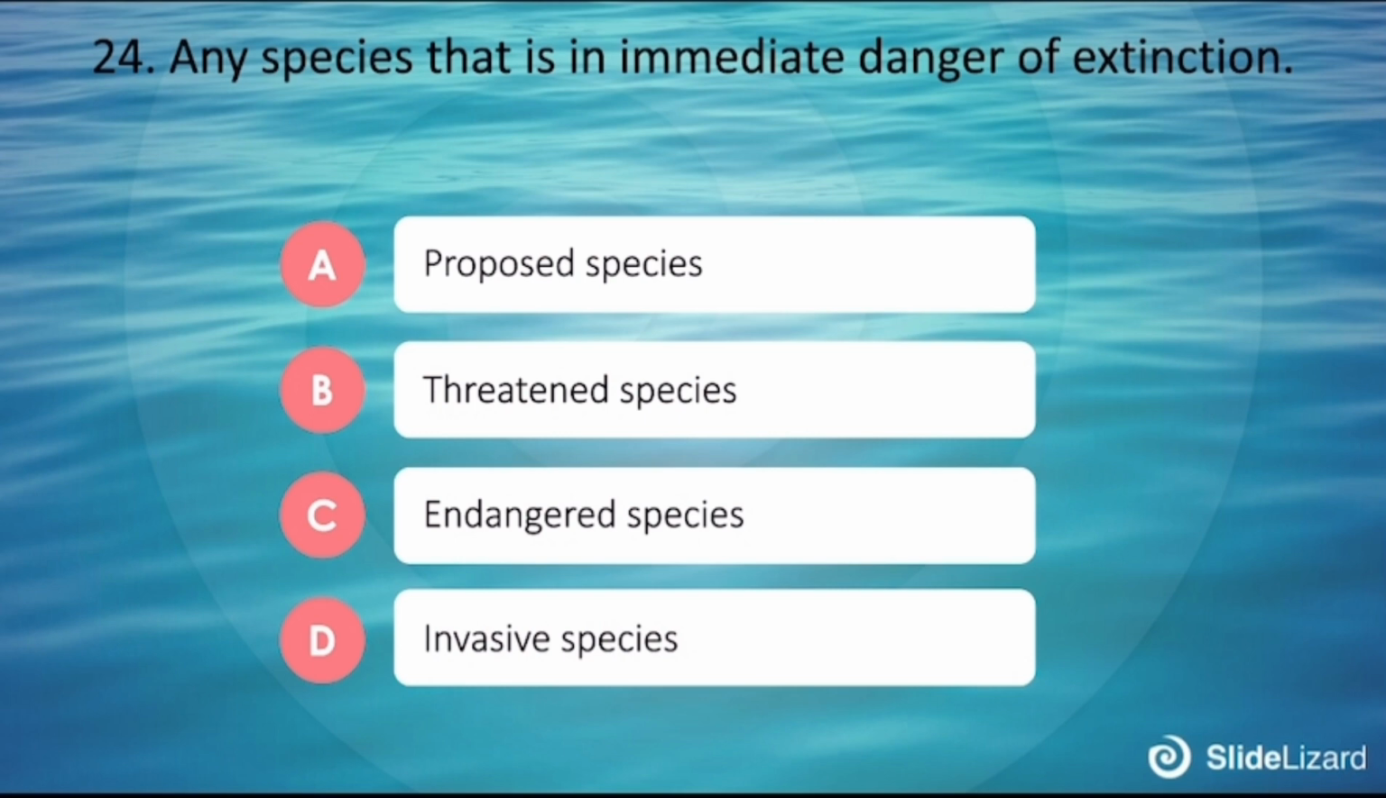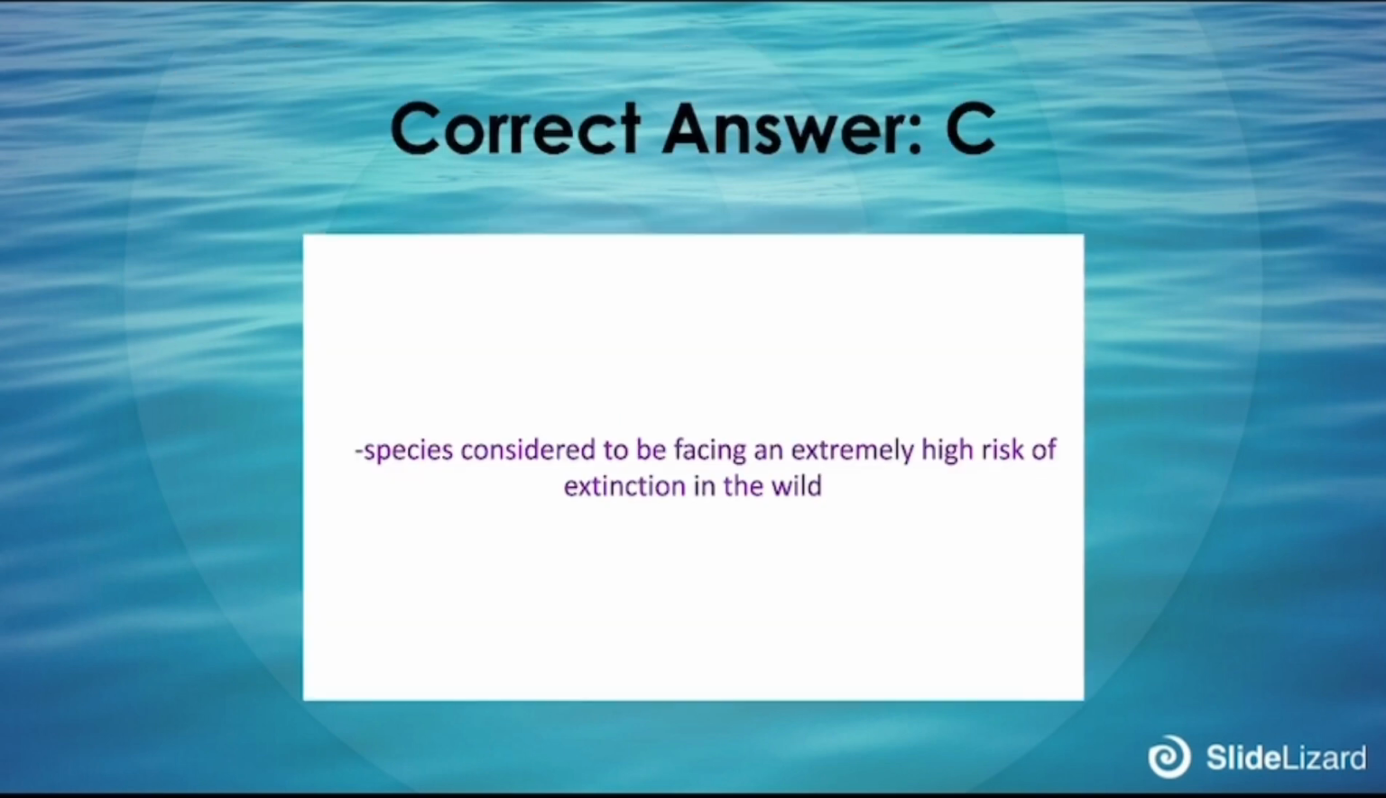24. Any species that is in immediate danger of extinction. A. Proposed species. B. Threatened species. C. Endangered species. D. Invasive species. The correct answer is C. A species considered to be facing extremely high risk of extinction in the wild.